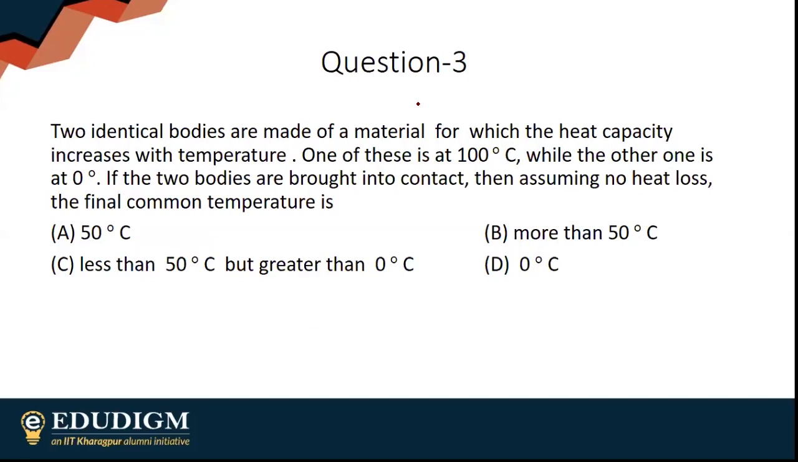Two identical bodies are made of a material for which the heat capacity increases with temperature. One of these is at 100 degrees Celsius while the other one is at 0 degrees Celsius. If the two bodies are brought in contact, then assuming no heat loss, the final common temperature is.